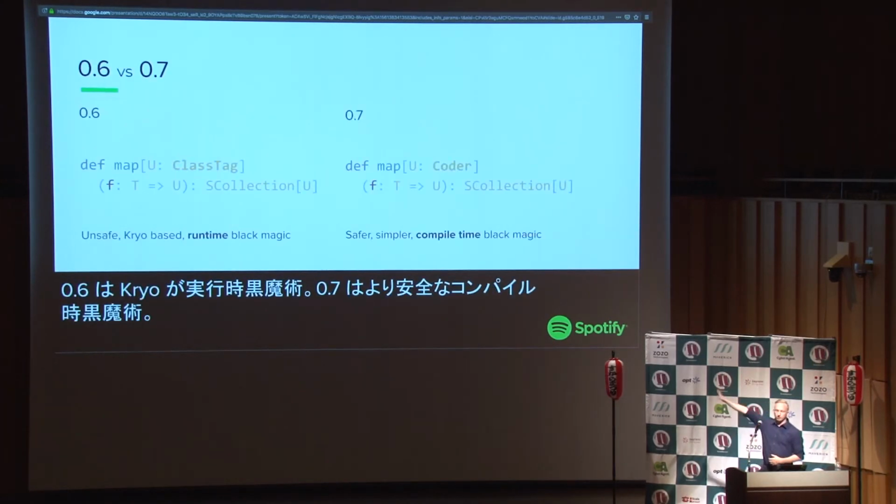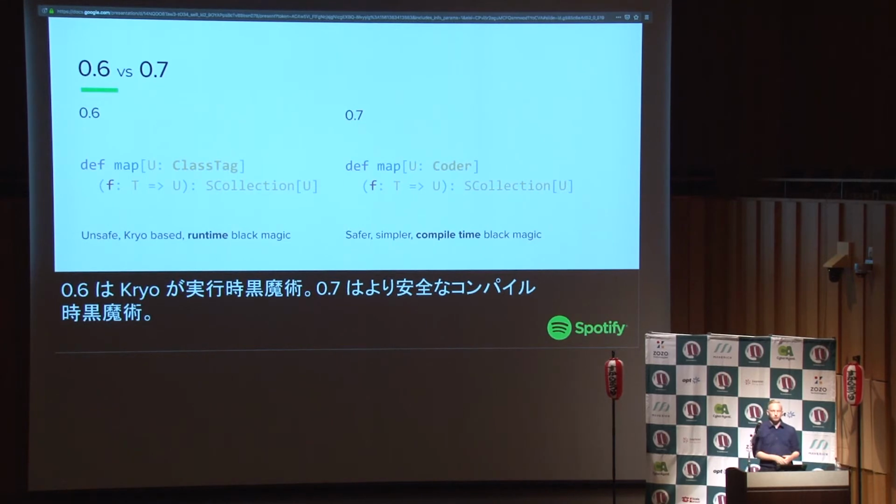Right, so this is what we changed in Scio's code. I'm only showing one function, but of course it was every function in Scio that changed. So basically we used to have the left side in older version of Scio, where anytime you were calling code that might need to serialize data, we would use something called a class tag, which is like runtime information about your class, and then we would call Kryo, and Kryo would do runtime black magic. So it would figure out something.